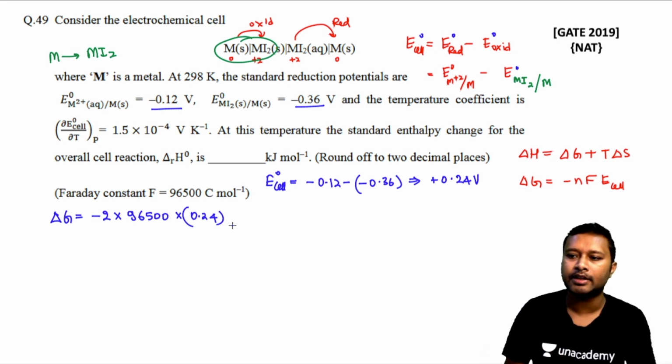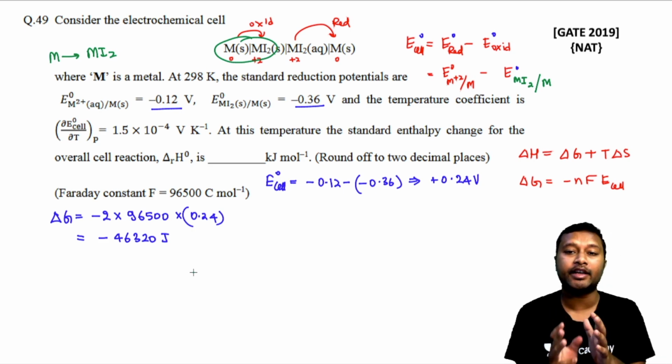I have already solved this. So the delta G of the reaction will come out to be minus 46320 joules. Okay, so this is going to be the value of delta G. Just keep it as it is. The next thing which you have to calculate is delta S. We are done with delta G. Delta S is what we have to calculate.